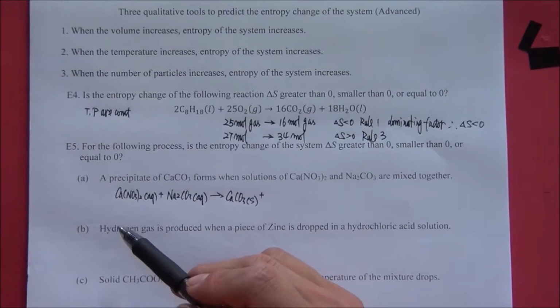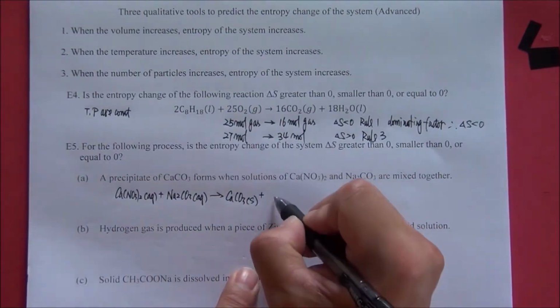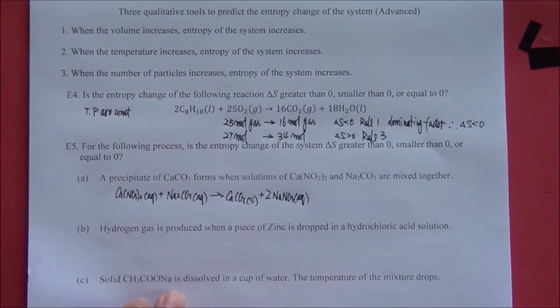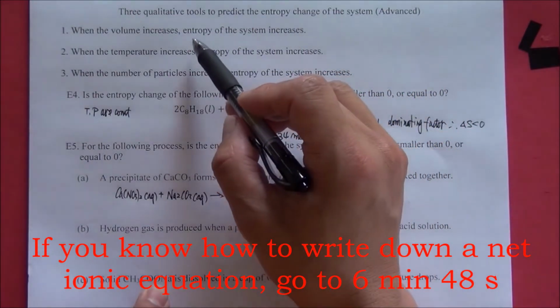This is an exchange reaction, the other product is sodium nitrate. As we have learned in class, the net ionic equation is the best way to represent what happens during a solution phase reaction. So, we will write down the net ionic equation before we make predictions of the change of the entropy of the system.